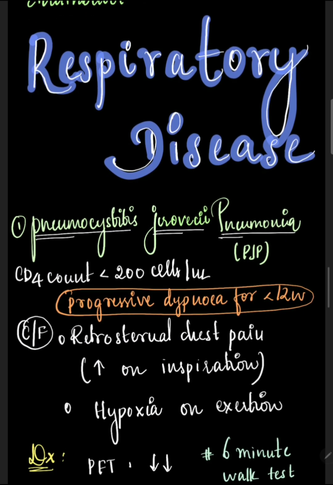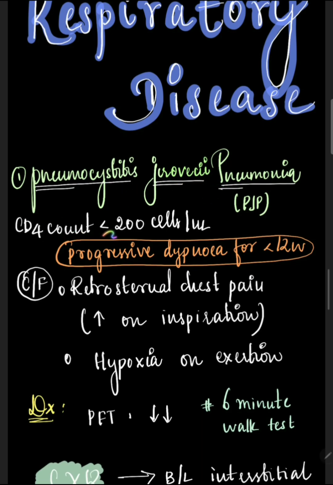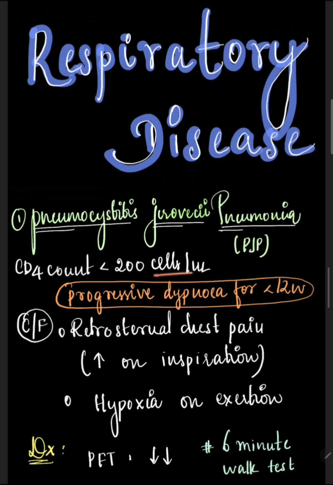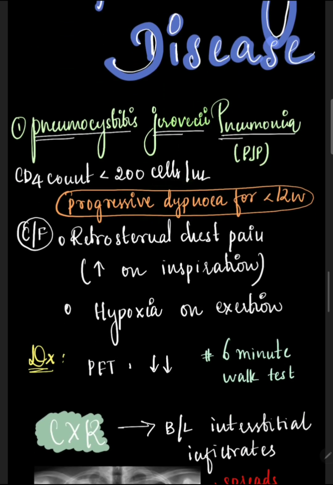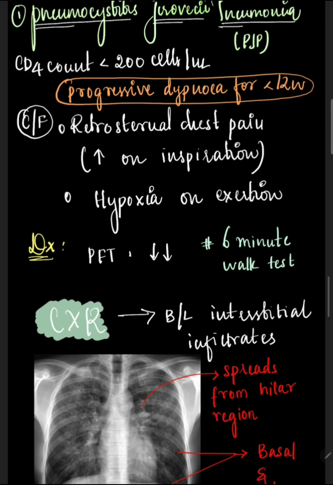Then we come to respiratory diseases. So the most important and common would be Pneumocystis jirovecii pneumonia. Now this manifests if the CD4 count drops to less than 200 cells per microliter, and if there is progressive dyspnea for less than 12 weeks. Now what are the clinical features, the presenting symptoms? Retrosternal chest pain which increases on inspiration, and hypoxia on exertion. That's why diagnostically we do a 6-minute walk test.